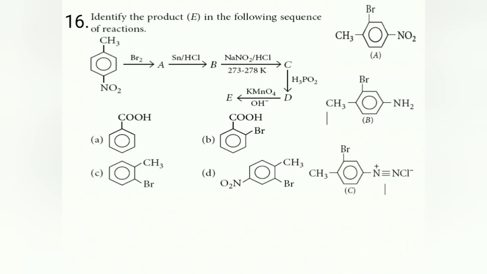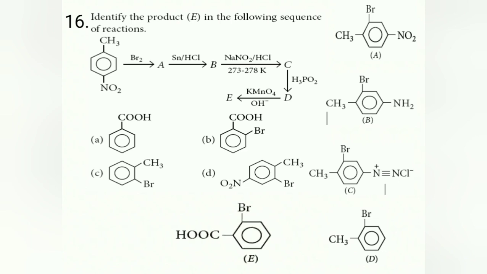Sorry, NaNO2/HCl is there. Fine. NaNO2/HCl is there. C gives rise to a benzene diazonium chloride. Then that reacts with H3PO2 to give rise to D, where N2Cl minus is replaced by H. Then that reacts with KMnO4, so that the CH3 side chain undergoes oxidation to form COOH. So the answer for this question is, remember, like this. So ortho-bromobenzoic acid is the answer.